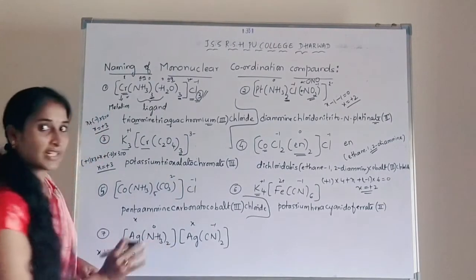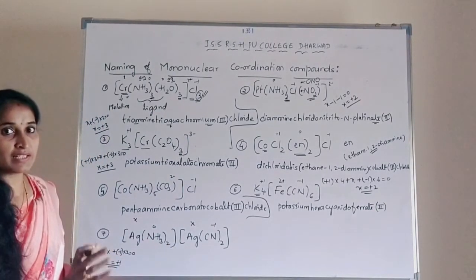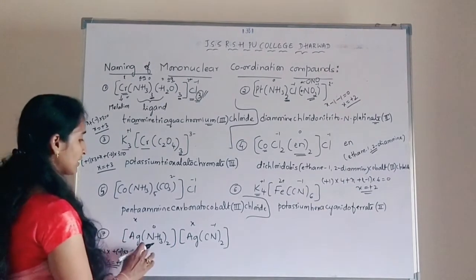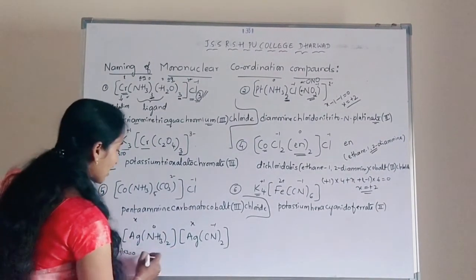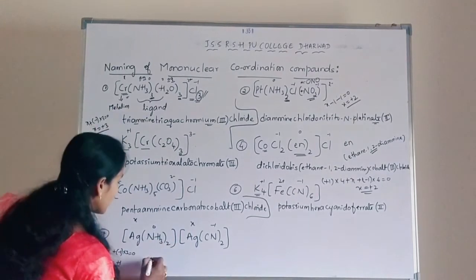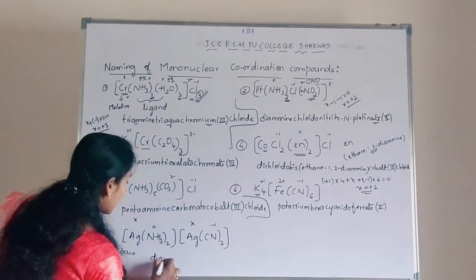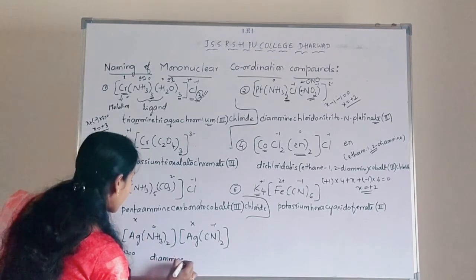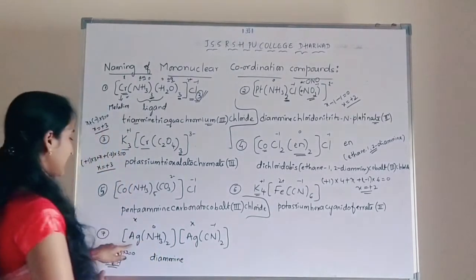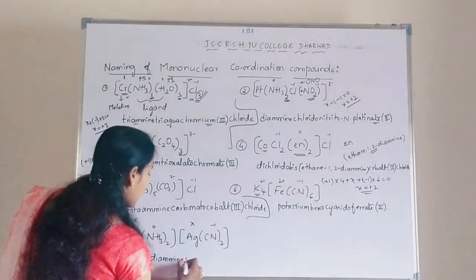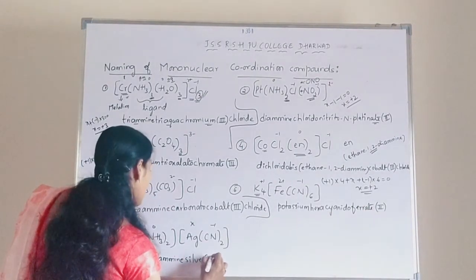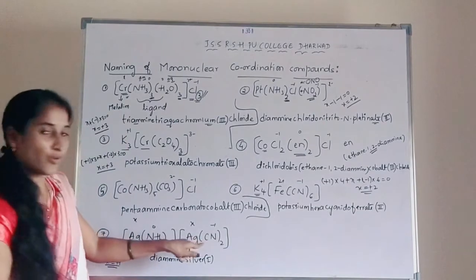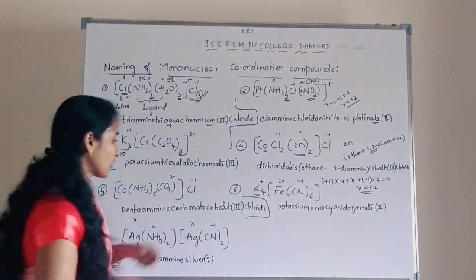So first the cationic complex should be named, then the anionic complex. So this is a cationic complex, this is an anionic complex. So that's why we have to start with the cationic complex first. So it is diammine. So it is a cationic complex. So that's why the name is written as it is. So silver, 1. Okay. Then go for the anionic complex.